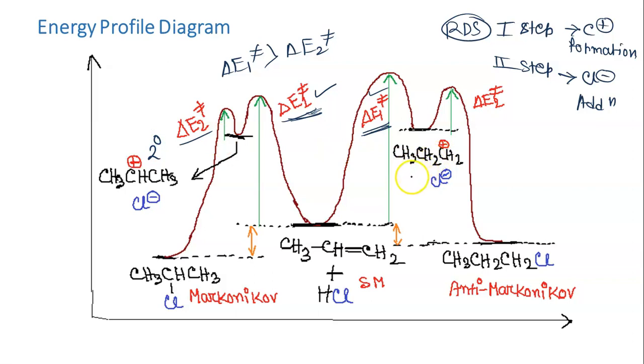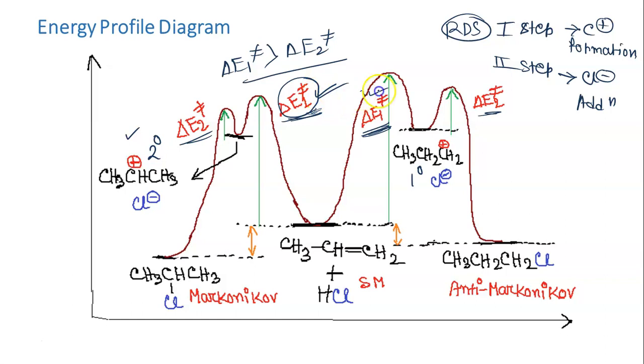This carbocation is 1 degree, so this intermediate is more stable. That is why this Ea1 will be lesser in value compared to this Ea1. So the next Ea2 is smaller obviously compared to Ea1, but our main focus will be on this part, the Markovnikov addition and anti-Markovnikov addition.